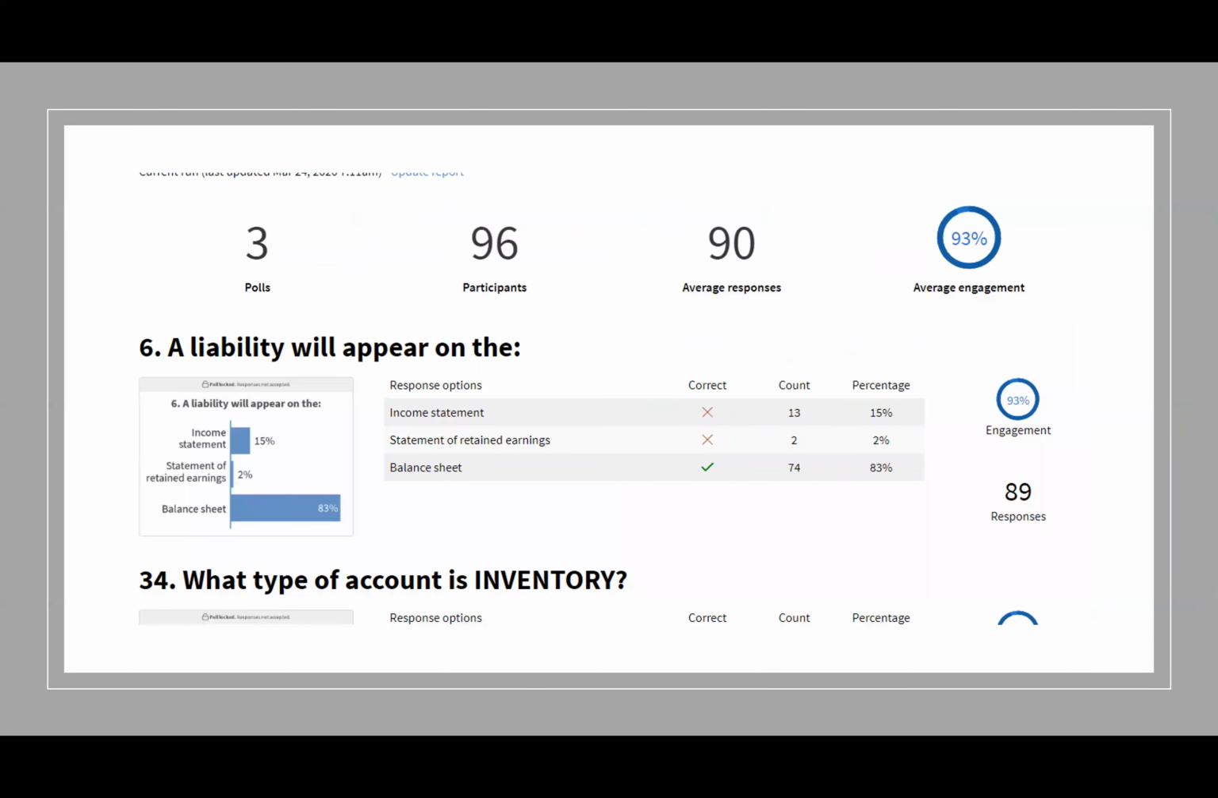There's lots of different reports. This one is a report of the different questions I asked. So one question I asked was, where will a liability appear? And it shows me of my students, how many people selected which answer, and the average engagement, meaning how many people answered the question. So that's one of the powers of Poll Everywhere, is the reporting.